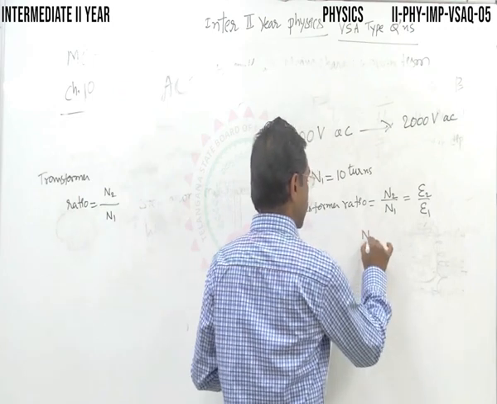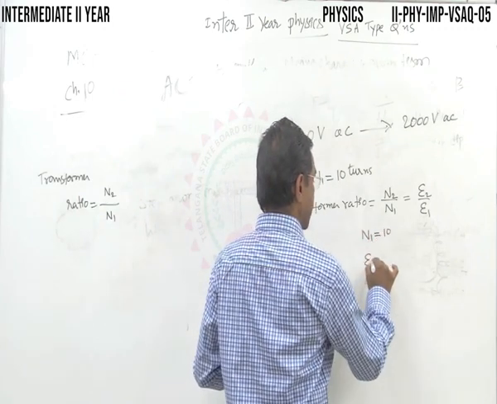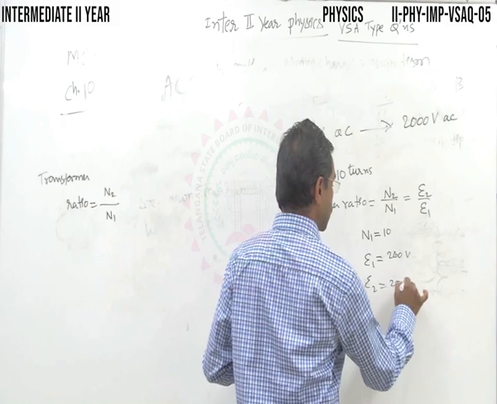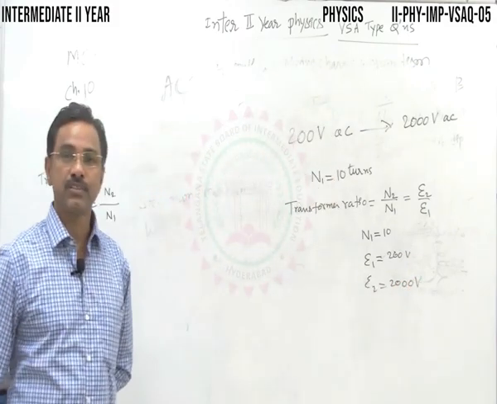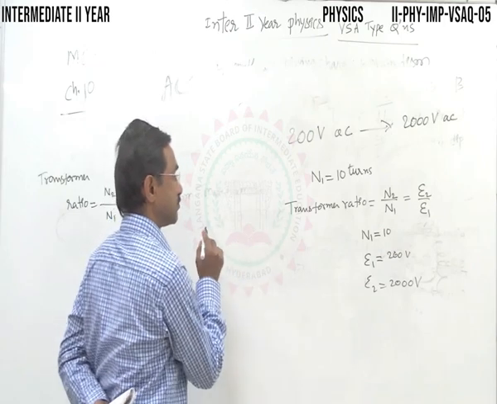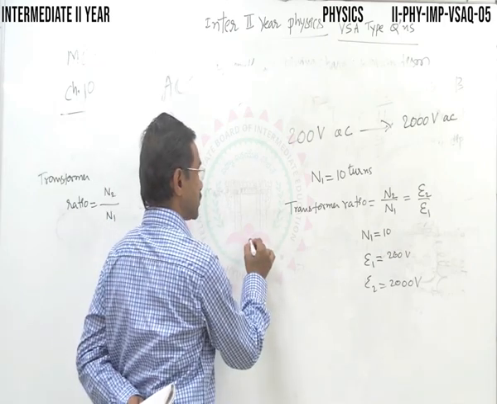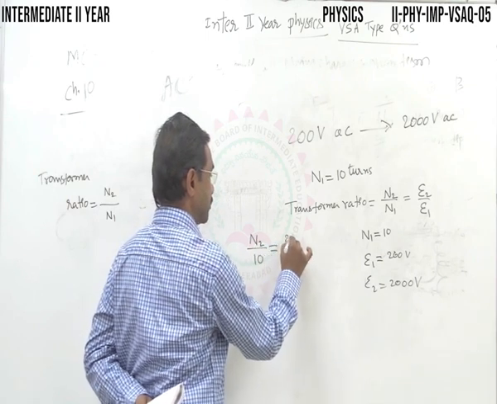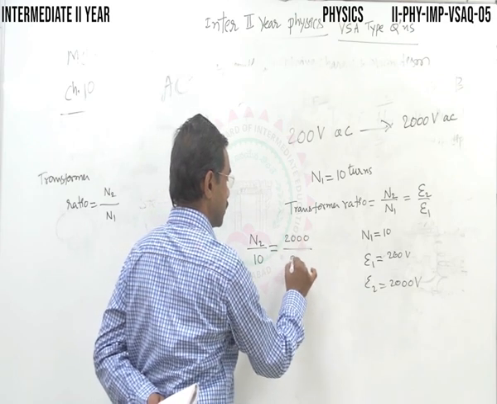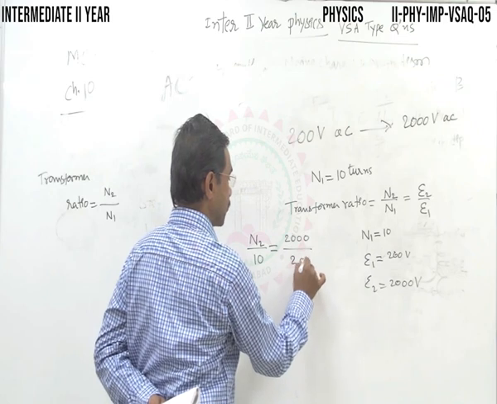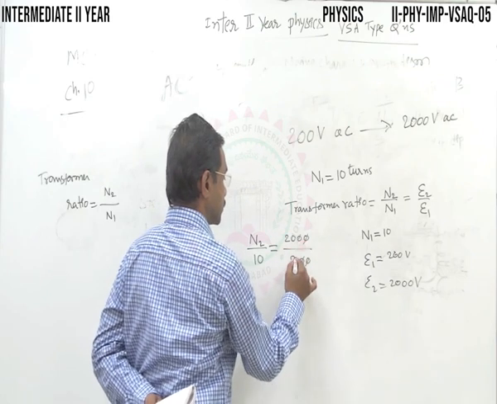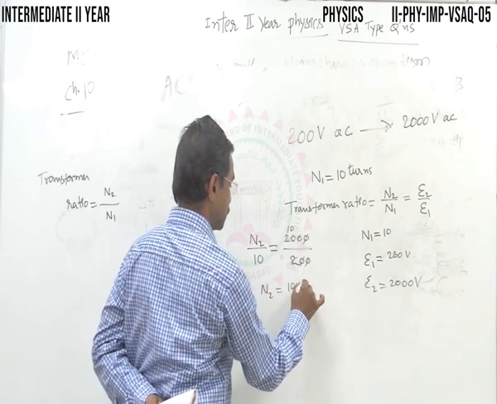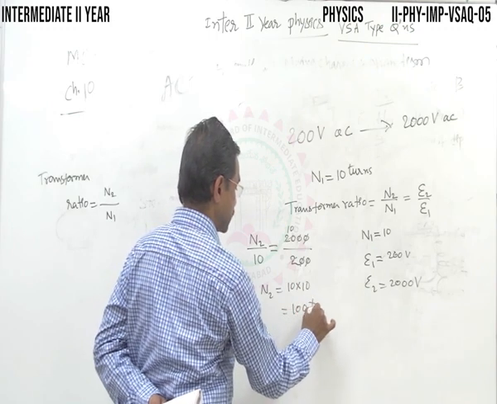Here N1 is given as 10 turns, E1 is given as 200 volts and E2 is given as 2000 volts. Substitute and simplify. Here we need to calculate the N2 value. N1 is 10 turns, E2 is 2000 volts, and E1 is 200 volts. So 2 ones are 2, 10s are 10. So N2 equals 10 into 10, that is 100 turns.